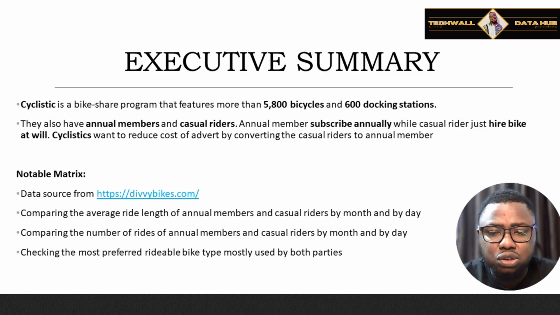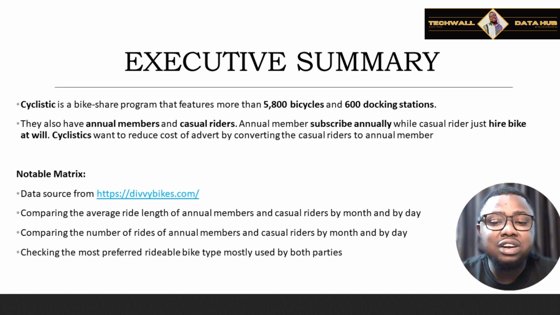Some metrics we are going to focus on: comparing the average ride length of annual members and casual members by month and by day. We're also comparing the number of riders of annual members and casual members by month and also by day. We're also checking the most preferred rideable bike type used by both parties. All right, so let's get right to it.